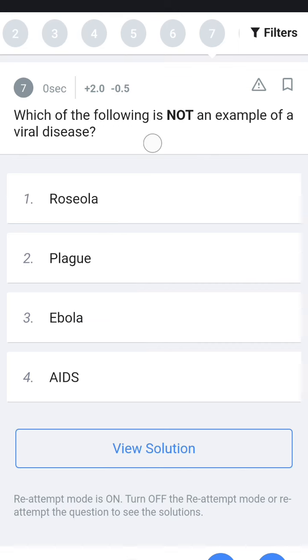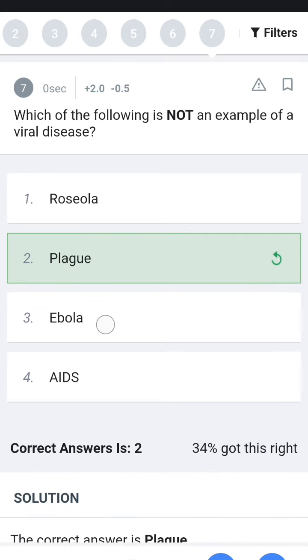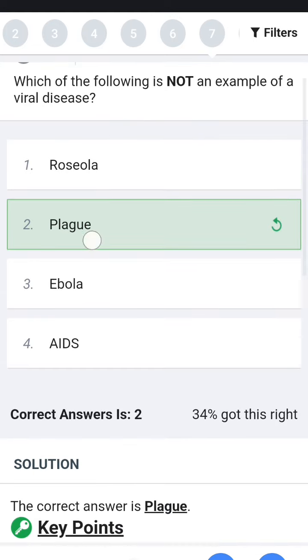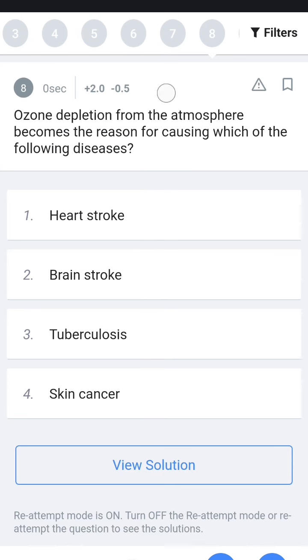Next, which of the following is not an example of a viral disease? Means not caused by a virus. AIDS is a virus, Ebola is a virus, plague is caused by bacteria. So plague is the answer. Plague is caused by bacillus pestis, carried by infected rats, a bacterial disease. So except for plague, which is caused by this bacteria.